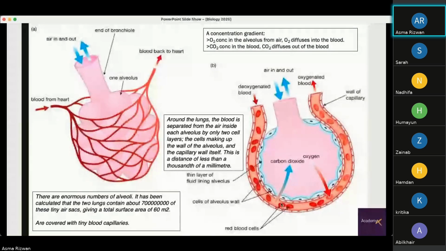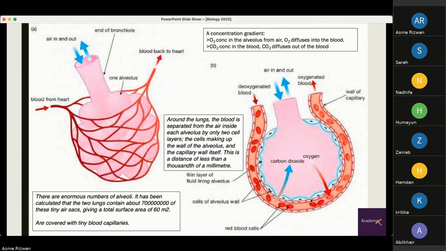The blood brings in oxygen. The air we breathe in carries more oxygen, which means that here the oxygen concentration is higher than in the blood. Why? Because the blood is collecting carbon dioxide that was released by all the respiring cells. So again, a concentration gradient exists. Carbon dioxide moves from a higher concentration in the blood to a lower concentration in the alveoli. And since the alveoli have a higher concentration of oxygen, it diffuses into the blood capillaries. And this is how gas exchange takes place.